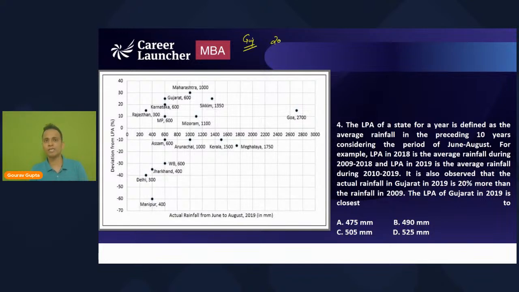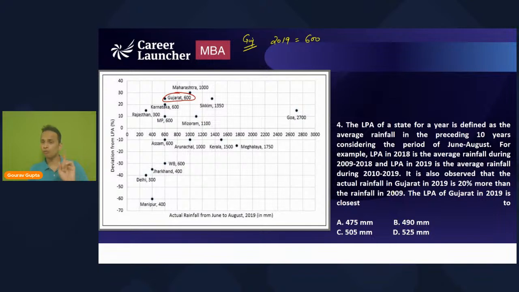Now, state of Gujarat 2019, what is the rainfall? So where is Gujarat in this? Gujarat is here, and I can see that the rainfall of Gujarat is 600. Okay, the rainfall of Gujarat in 2019 is 600.